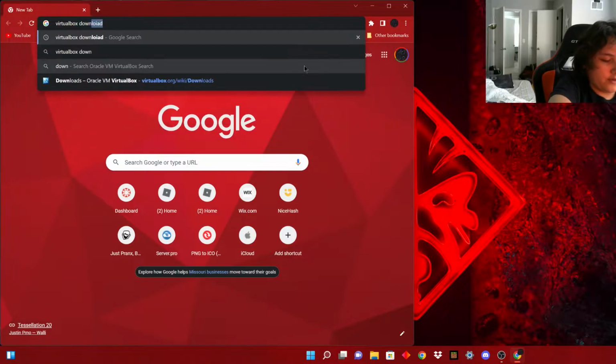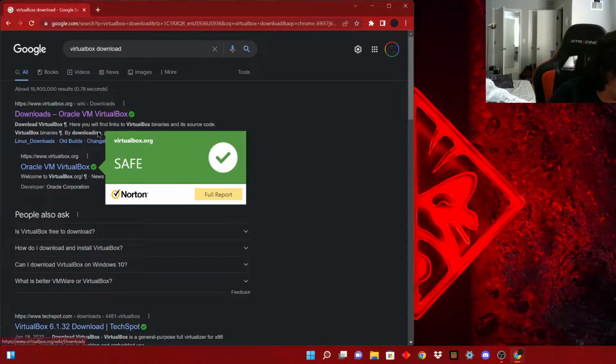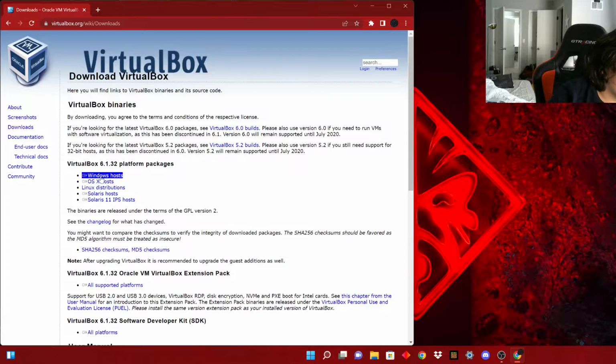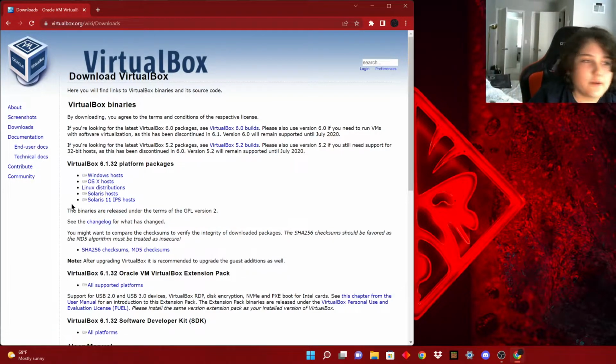VirtualBox download. Make sure it's this one. Press Windows Hosts. And once you're in the Windows hosts, it's a pretty easy setup, like pretty normal. Just go through the steps.